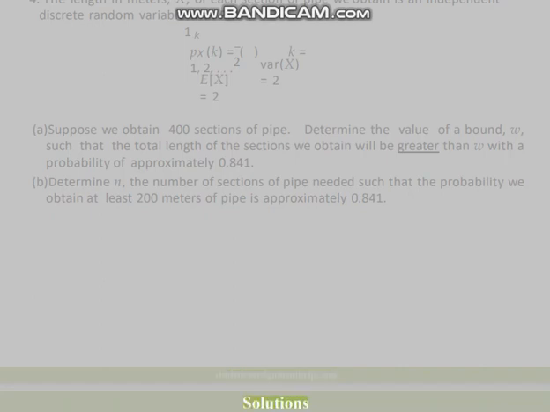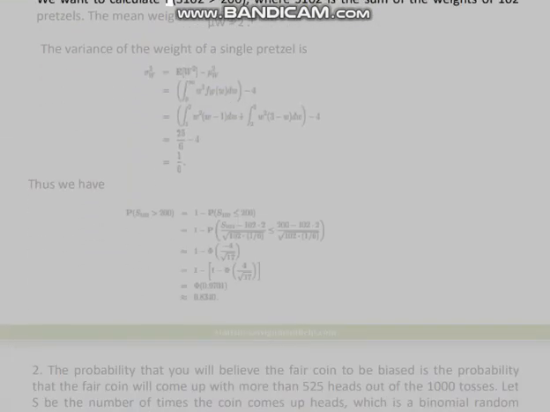Solutions. 1. It is not easy to calculate the CDF of the total weight and the desired probability, but an approximate answer can be quickly obtained using the central limit theorem. We want to calculate P(S102 > 200), where S102 is the sum of the weights of 102 pretzels. The mean weight of a single pretzel is E[W] = 2. The variance of the weight of a single pretzel is computed from the density. Thus we have